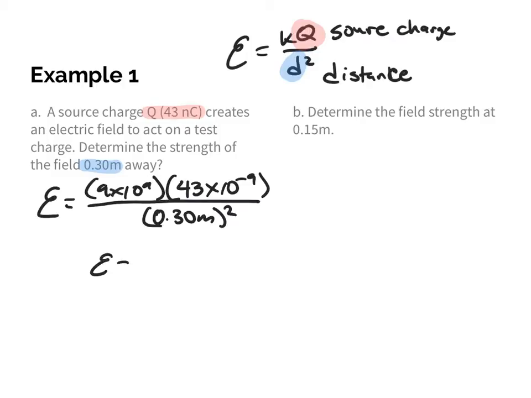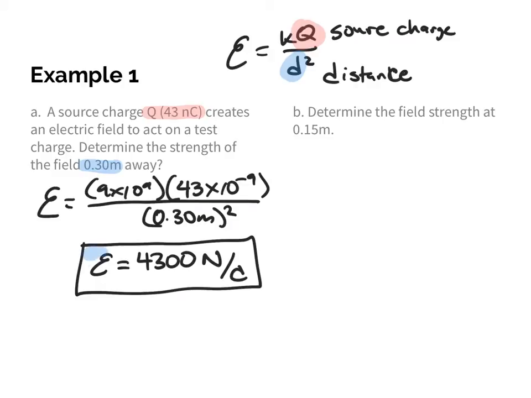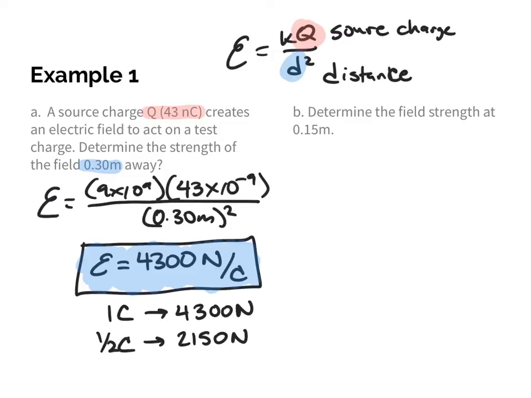By plugging that in, I get an electric field equal to 4,300, and unit-wise, it's newtons per coulomb. Newtons per coulomb is kind of a different unit, but what it represents is how much force a charge would experience. So if I had, for example, 1 coulomb of charge, it would experience 4,300 newtons of force. If I had a half a coulomb, it would experience 2,150 newtons of force. So it describes how much force a certain amount of charge will experience.